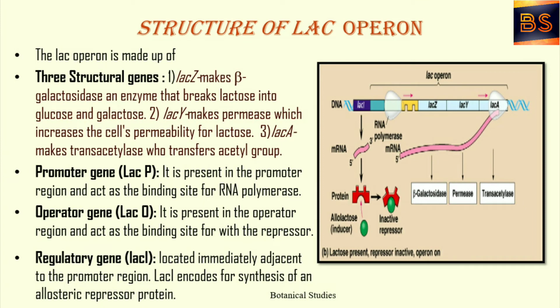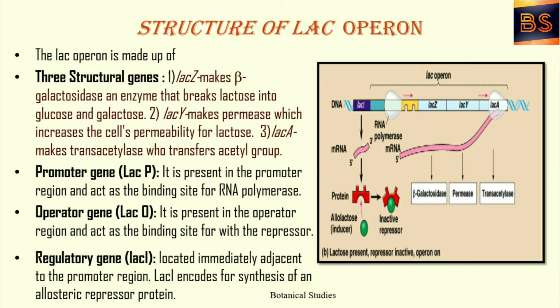Structure of lac operon. The lac operon is made up of three structural genes, lacZ, lacY, and lacA. lacZ makes beta-galactosidase, an enzyme that breaks lactose into glucose and galactose. lacY makes permease, which increases cell permeability for lactose. And lacA makes transacetylase, which transfers acetyl group.